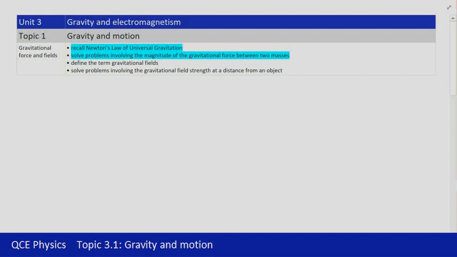Continuing on with Unit 3, Topic 1, Gravity and Motion, we're now going to look at gravitational force and fields. The highlighted dot points there from the syllabus you can see. Now, when we're looking at gravity, we really need to go back to the 4th century BC to start this story, back in the time of Aristotle.